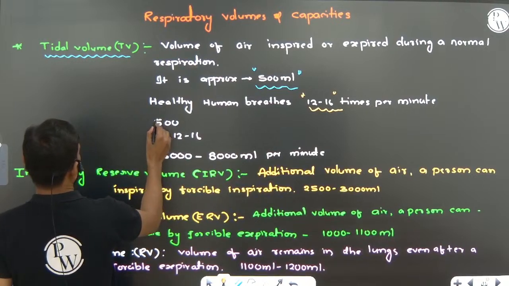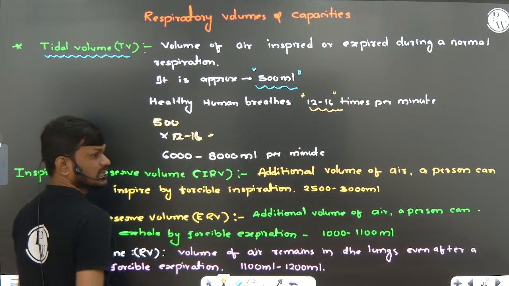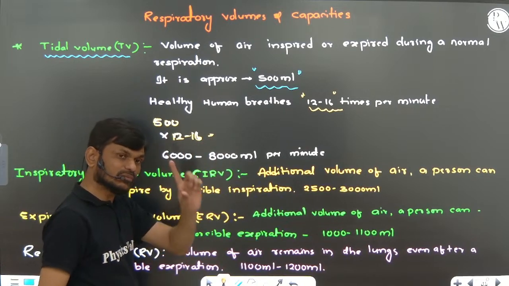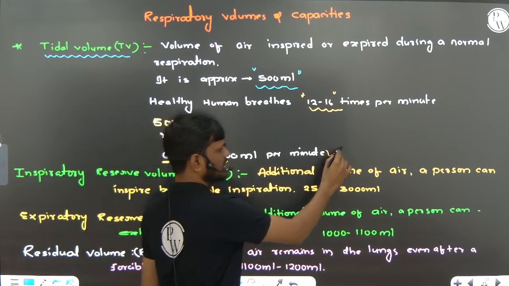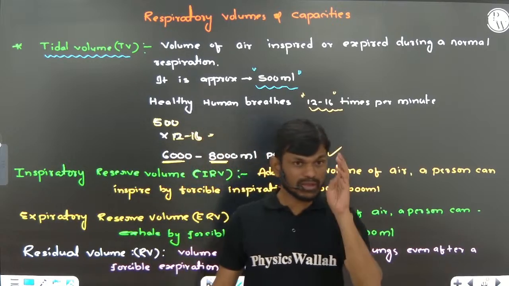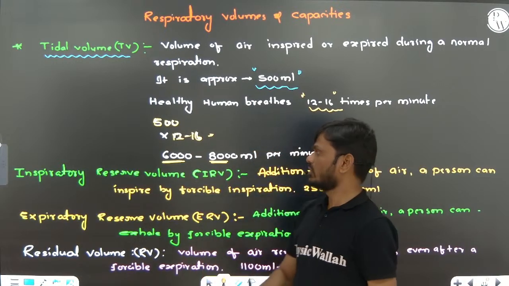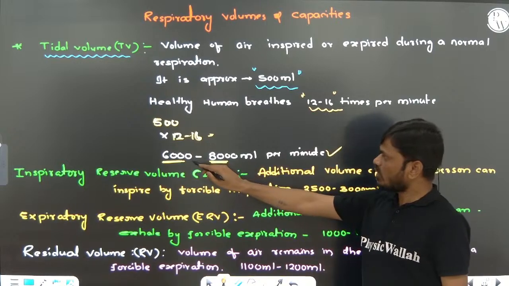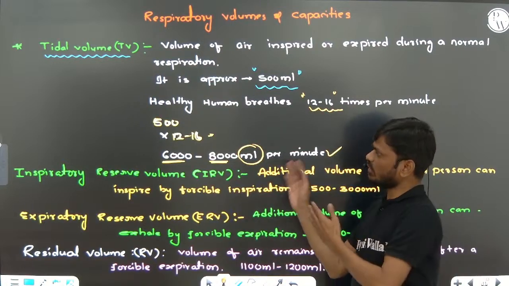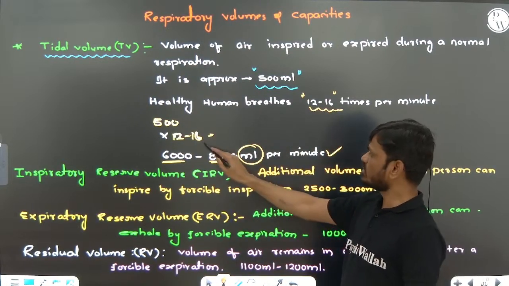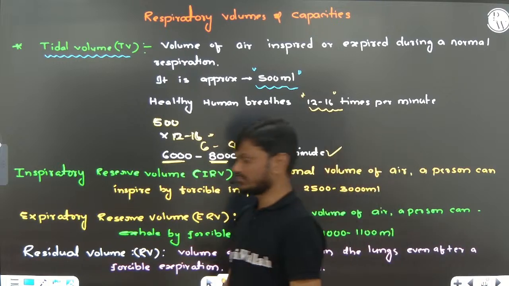If we multiply 500 ml by 12 to 16 times, the total amount of air we are inhaling during one minute is 6000 ml to 8000 ml per minute. Sometimes they will convert into liters and ask you 6 liters, 8 liters. I hope you understood this.